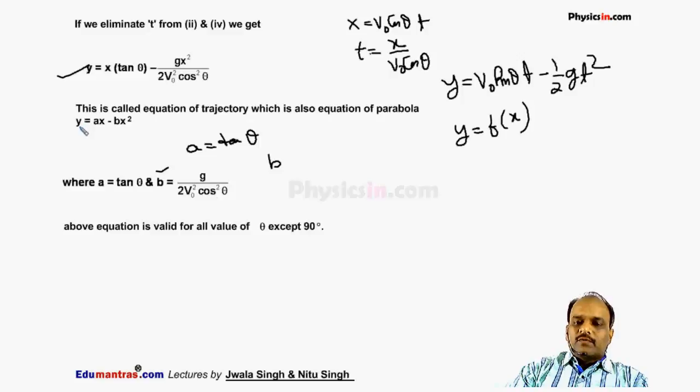This is actually the equation of a parabola. For all values it is a parabola except when theta is 90 degrees, because cos 90 is 0, so y is not defined for theta 90. At theta 90, the particle is not moving on a parabolic path, so it satisfies the equation of a straight line.